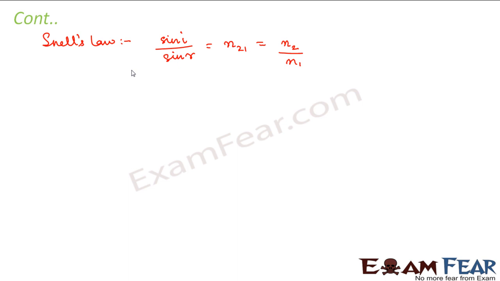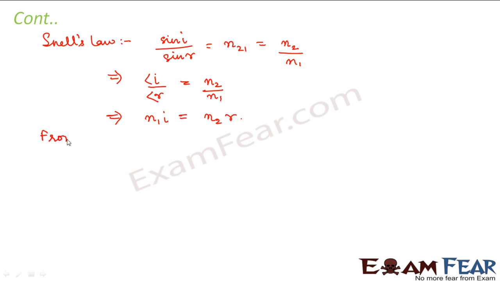Right? Now again, using the small angle approximation, we can say that angle I by angle R is equal to N2 by N1. So we can say that N1I is equal to N2R.